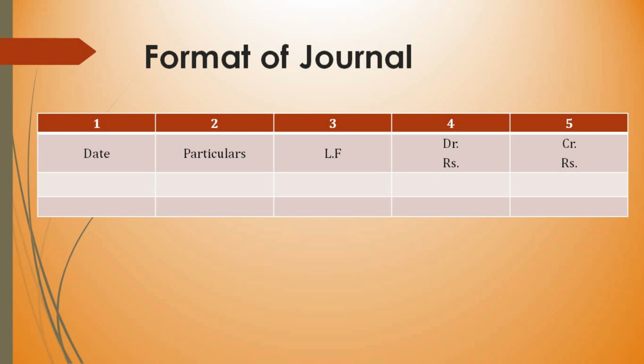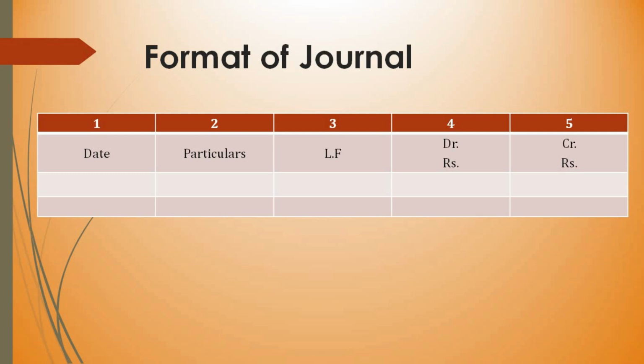Okay. The next one is LF, ledger folio. So this is used to enter the page number of the ledger for this particular entry. Firstly, I said whenever a transaction takes place, it will be entered into this book called journal. But later it will be posted into one more book which is called ledger, and the page number of that ledger will be entered here for easy reference. And the amount of the transaction will be entered on the debit side as well as on the credit side. I think you're clear with this.